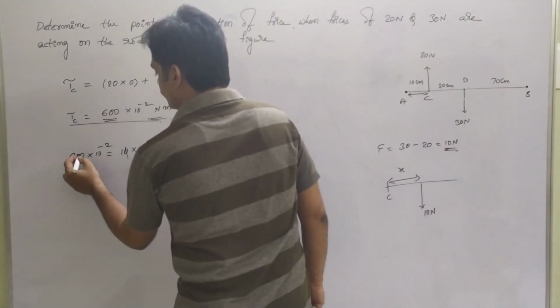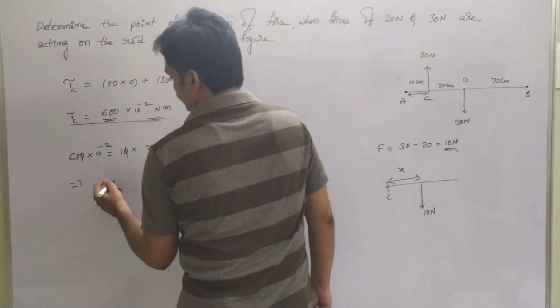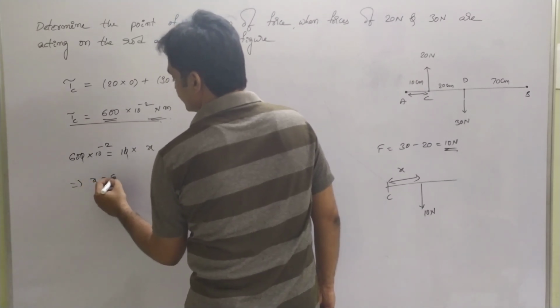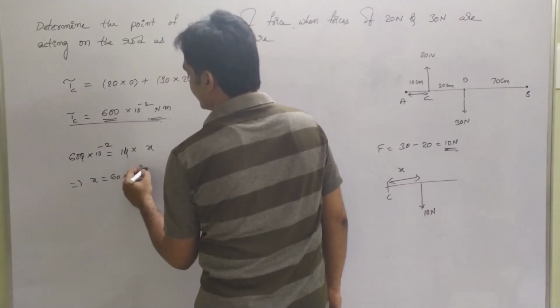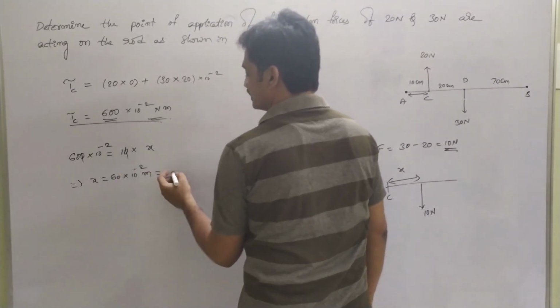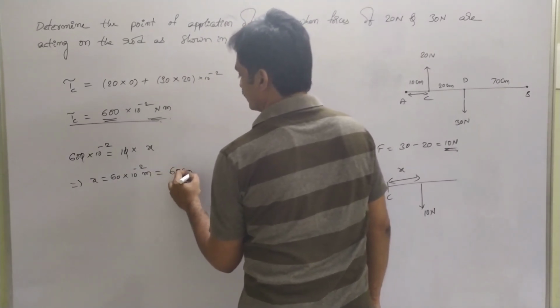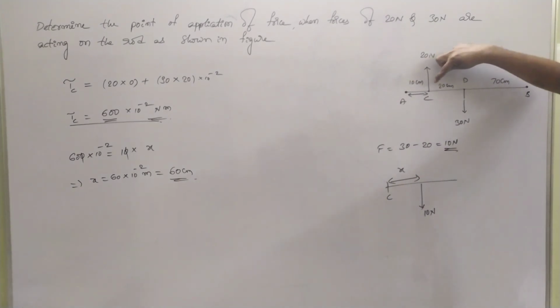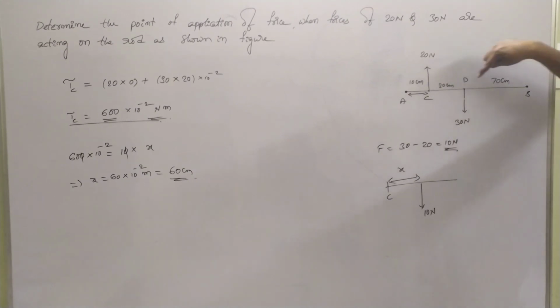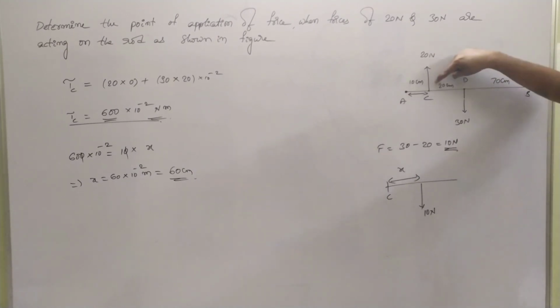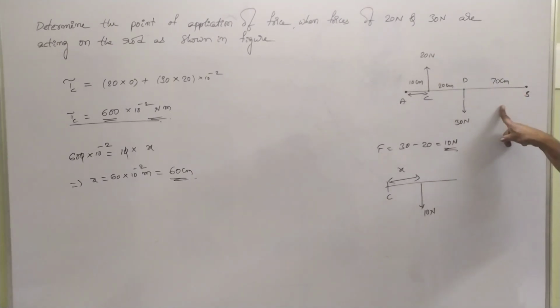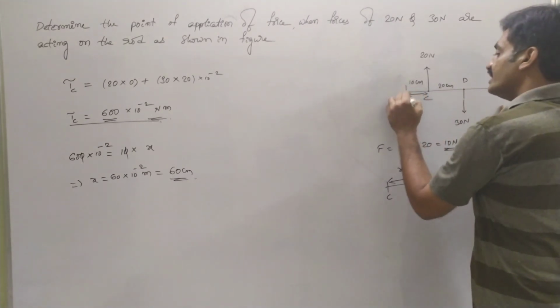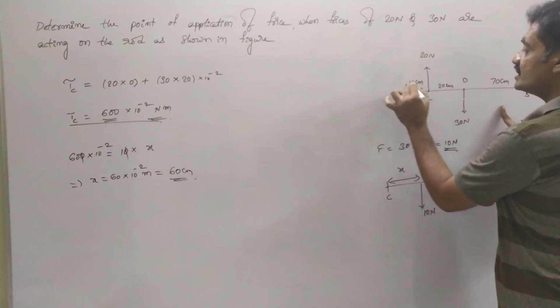So here 10 gets cancelled, and we have x equals 60 into 10 to the power of minus 2 meter, or we can represent it as 60 centimeters. So the resultant of these two forces is acting at a distance of 60 centimeters from point C. From point A, we already have an additional 10 centimeters.